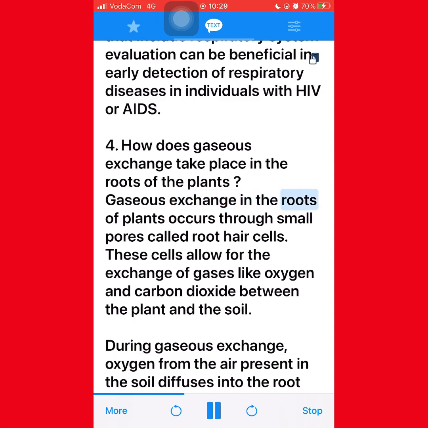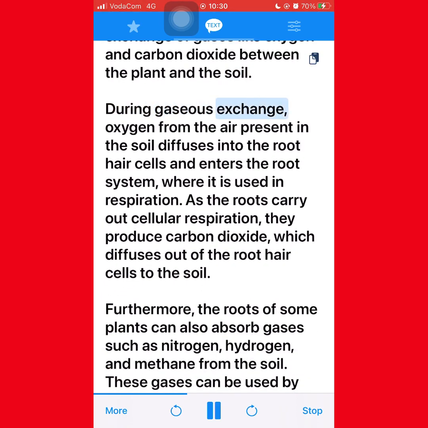4. How does gaseous exchange take place in the roots of the plants? Gaseous exchange in the roots of plants occurs through small pores called root hair cells. These cells allow for the exchange of gases like oxygen and carbon dioxide between the plant and the soil. During gaseous exchange, oxygen from the air present in the soil diffuses into the root hair cells and enters the root system, where it is used in respiration.